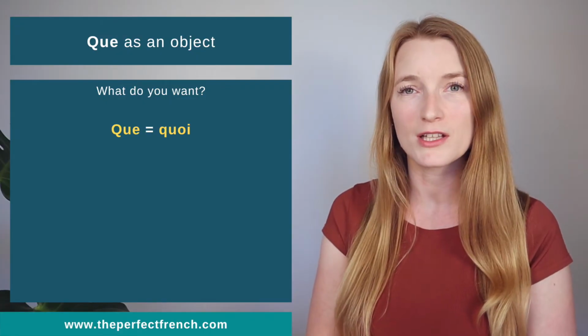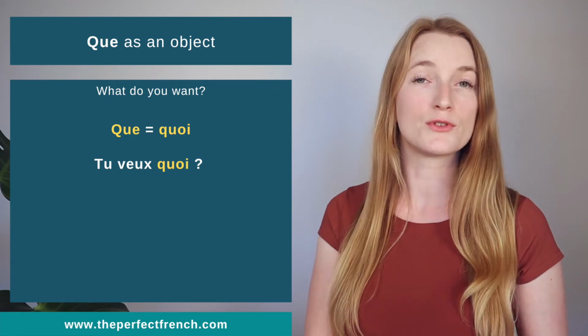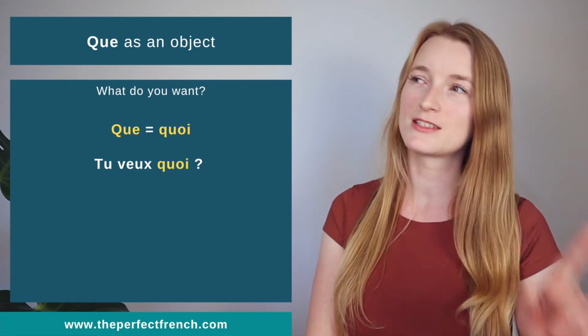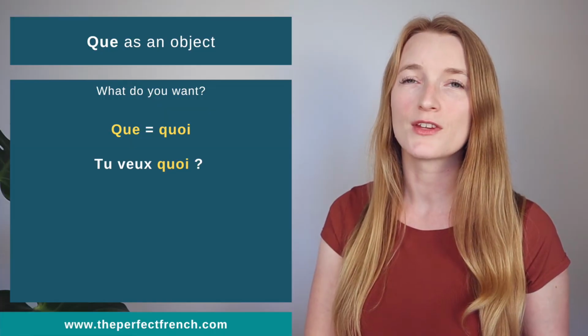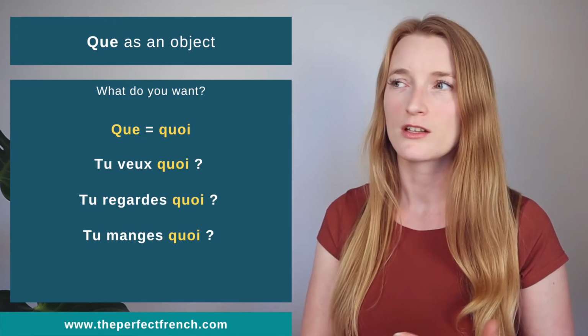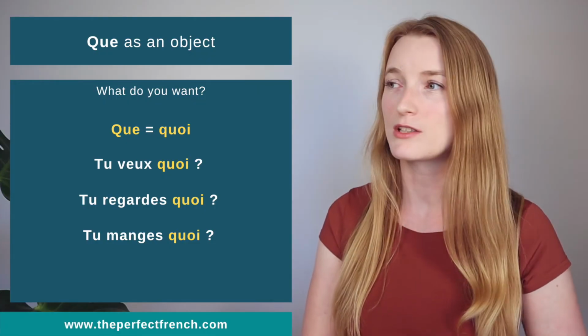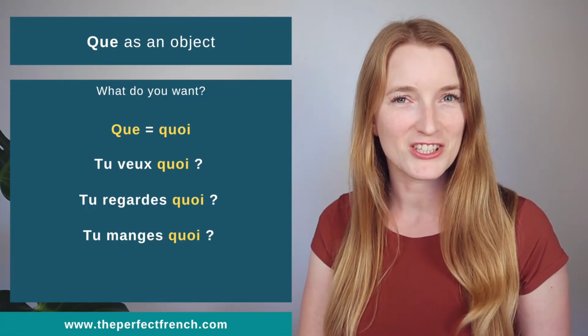If you want an easier way to use que when it's the object, you can change it to quoi and put it at the end of the question. So, que veux-tu becomes tu veux quoi? Tu veux quoi? What do you want? Or you can say tu regardes quoi? What are you watching? Tu manges quoi? What are you eating?